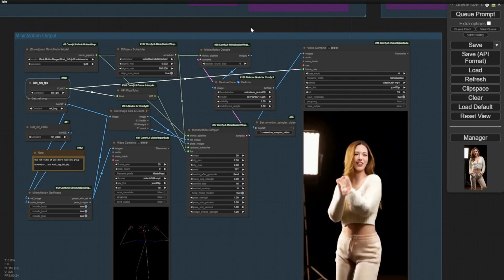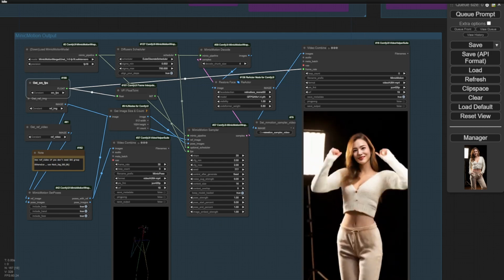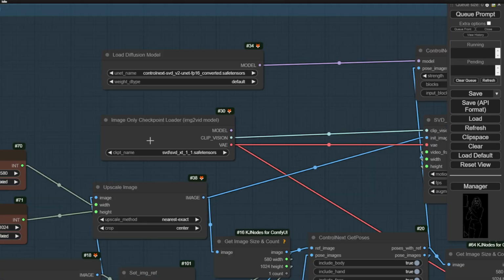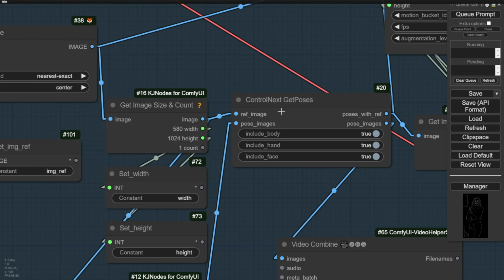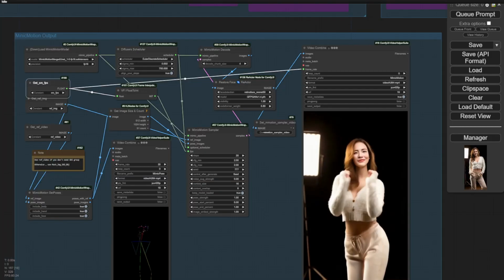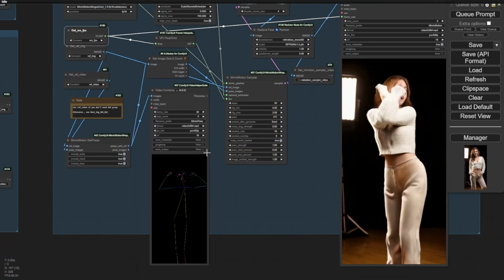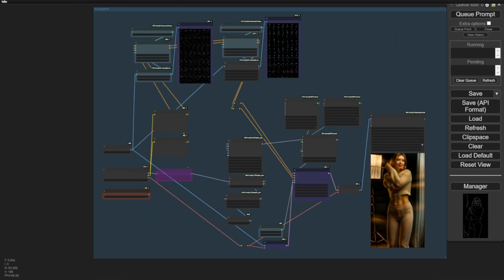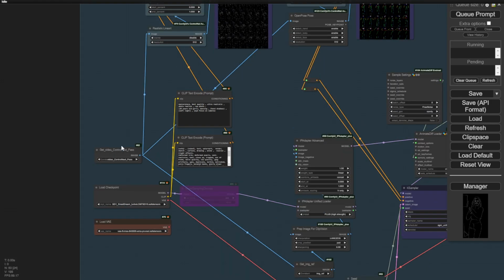So that is what I have come up with so far, testing ControlNeXt and comparing it with Mimic Motion that we have talked about before. In Mimic Motion or ControlNeXt, you can also generate the result. For example, here you can do animated video-to-video, but those videos are going to use this output result.